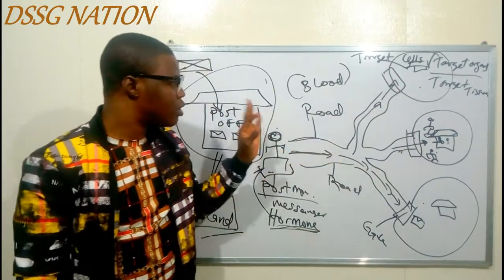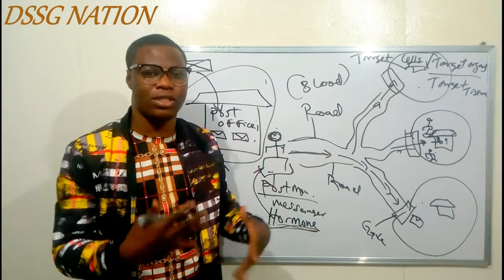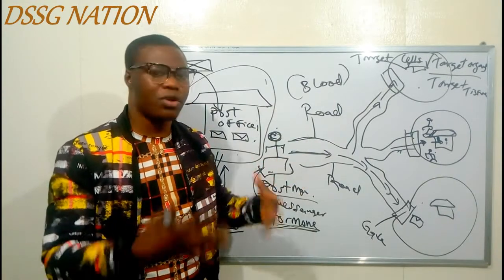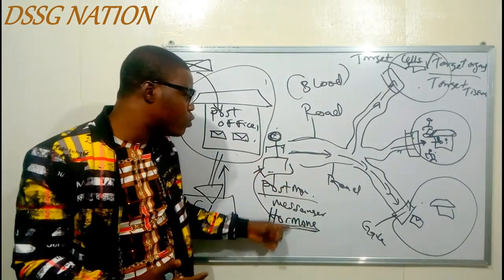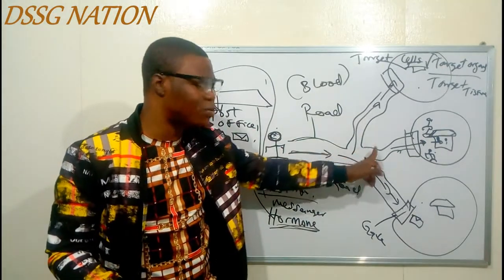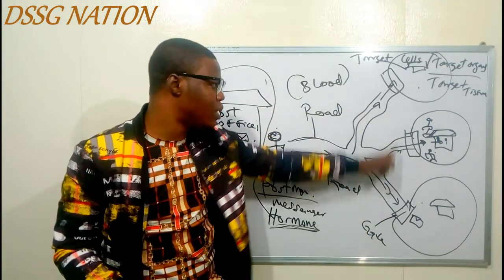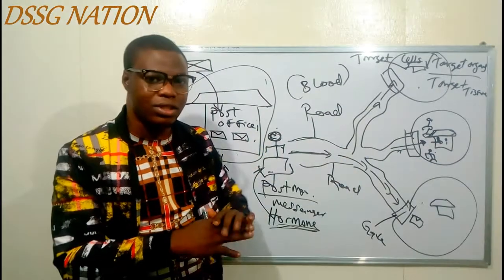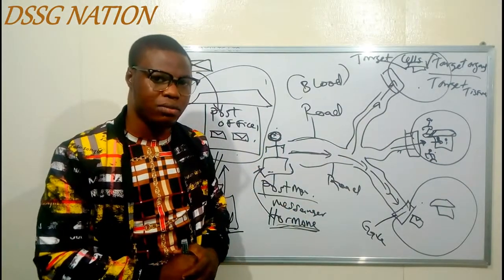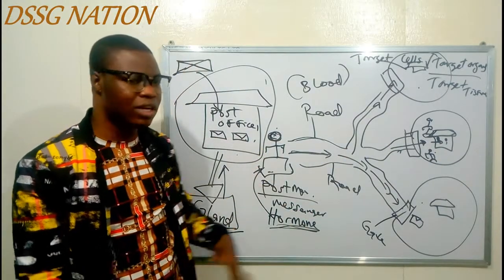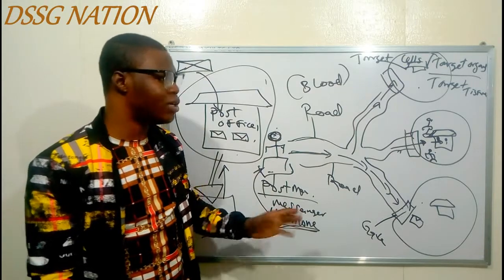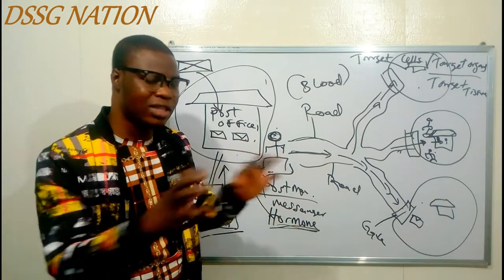So now, a simple definition of the endocrine system: you can just say it is a system which comprises glands that secrete hormones into the bloodstream, and that hormone is directed to what? To the target organs. And that's just a simple definition of the endocrine system. So we have different kinds of glands. We have the exocrine, we have the endocrine. But we are not going there today. Let's just talk strictly about the endocrine system.